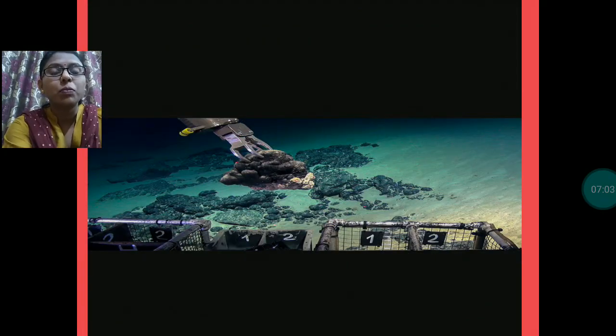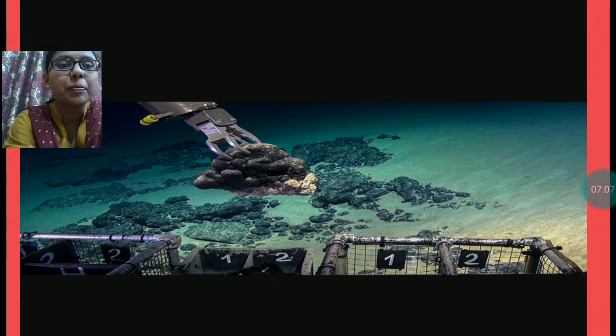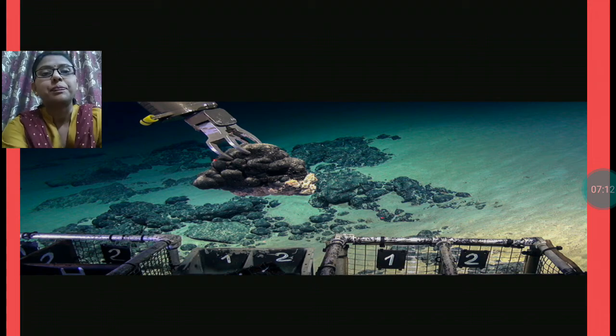Here you can see one more picture. Here under the sea water you can see big rocks are over there, and these rocks contain minerals.